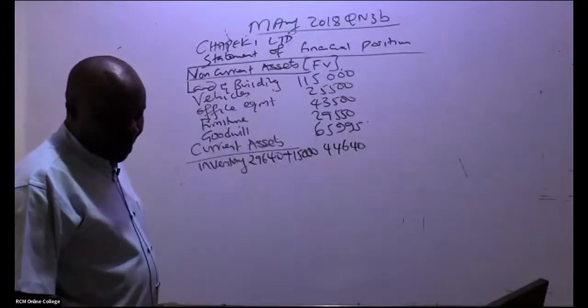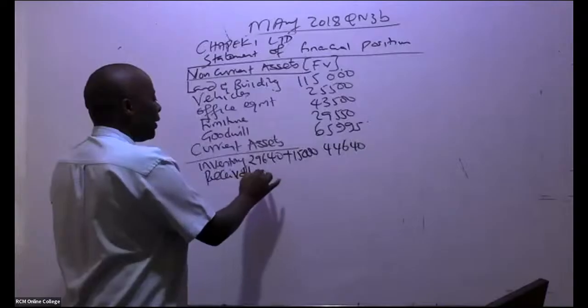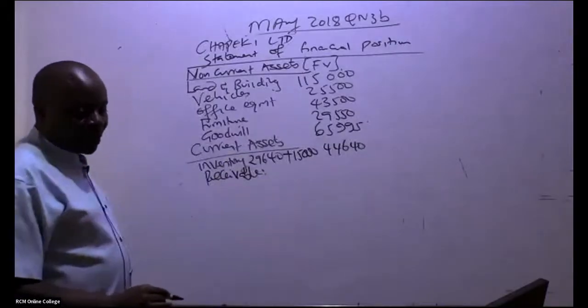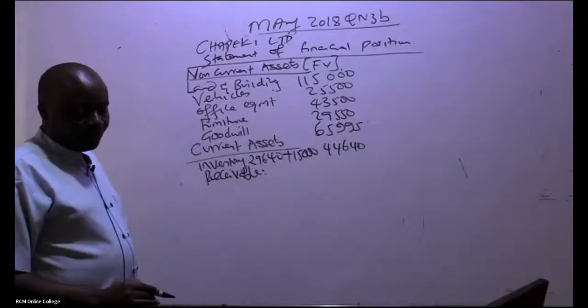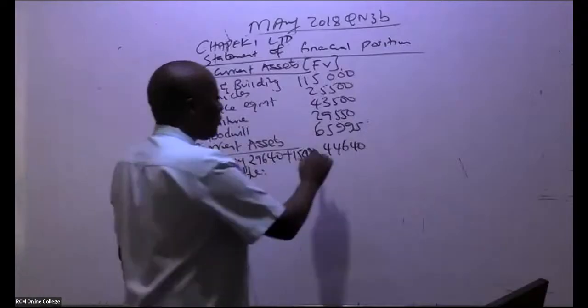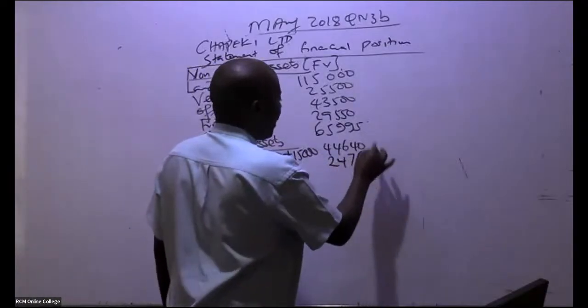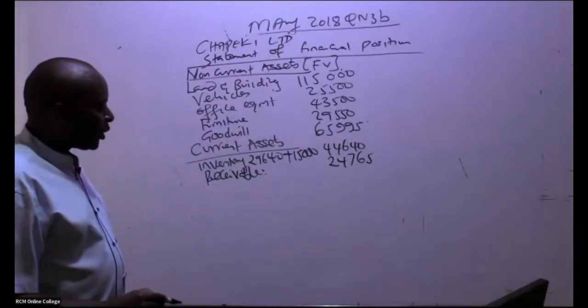So after inventory, we have receivable. There is no additional note on receivable. We had already computed this. How much do we have for receivable? 24,765.